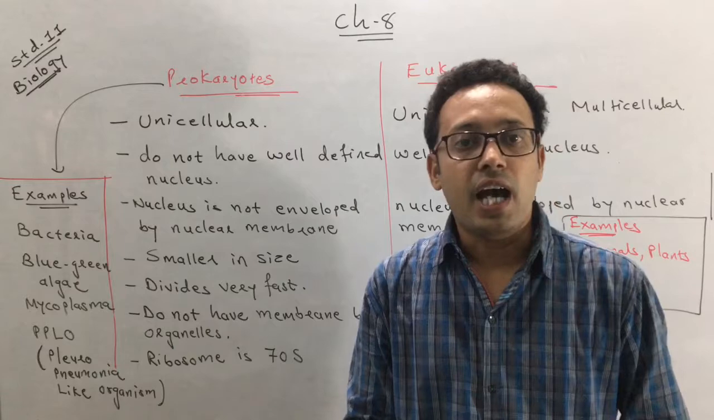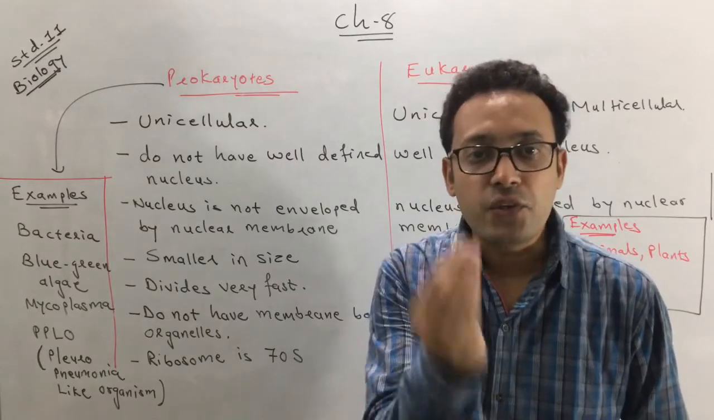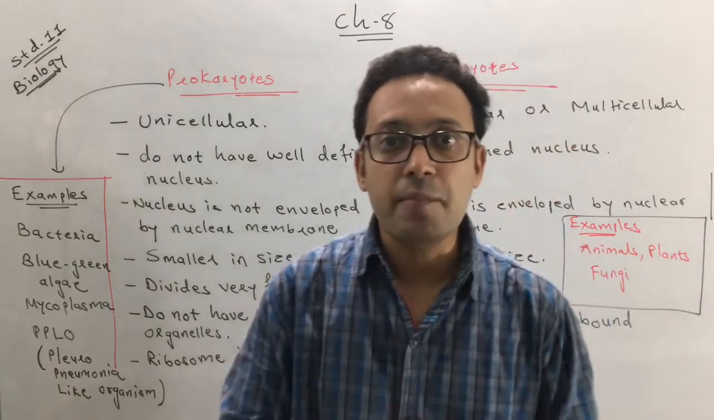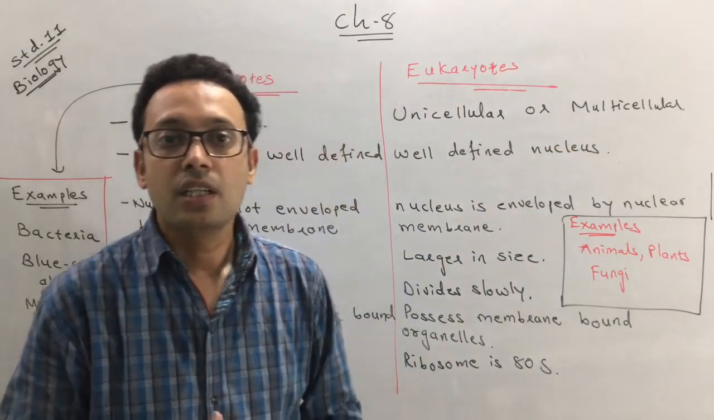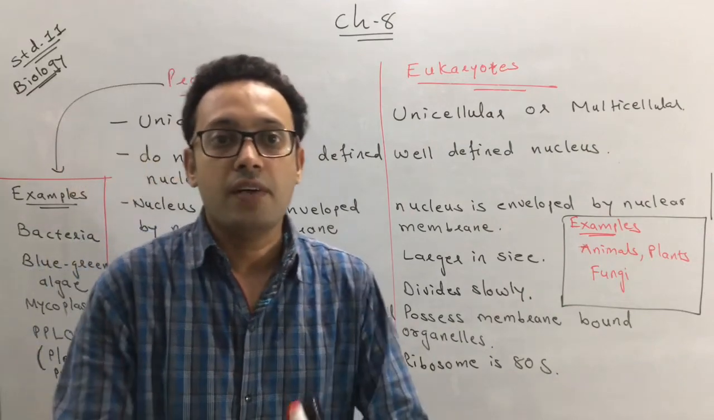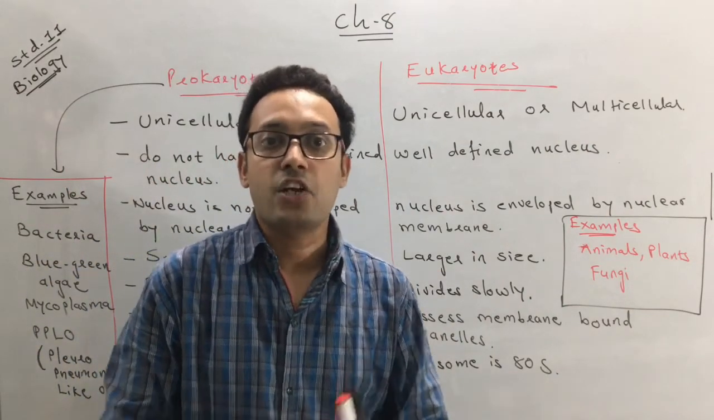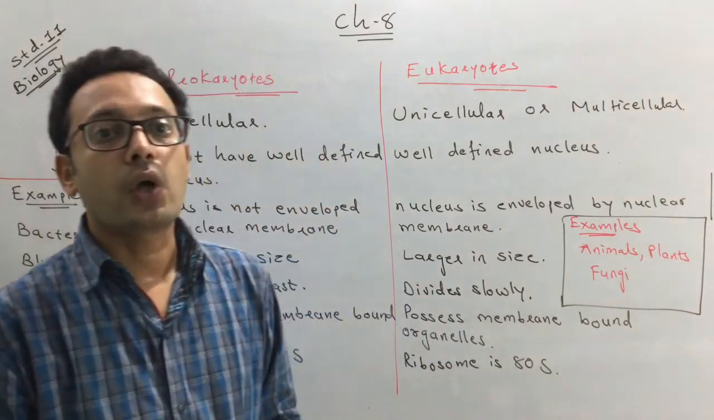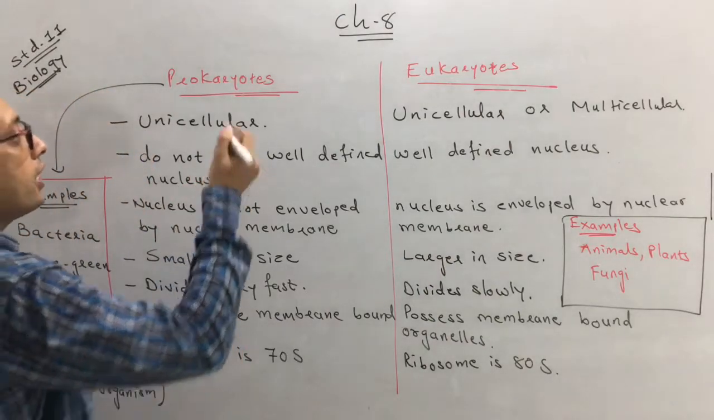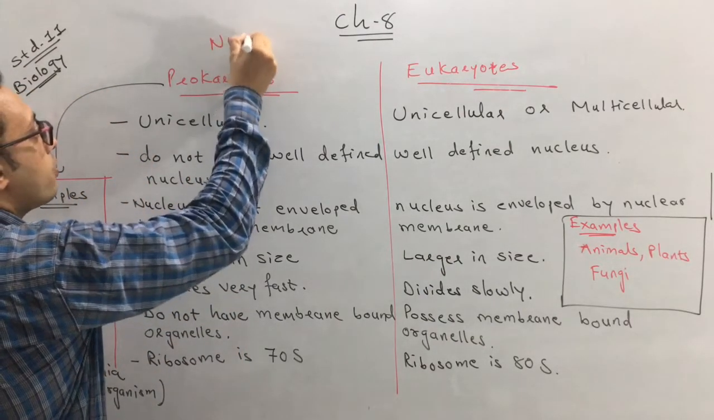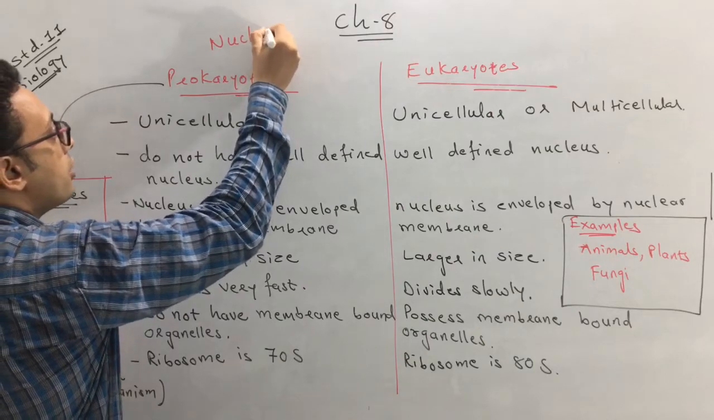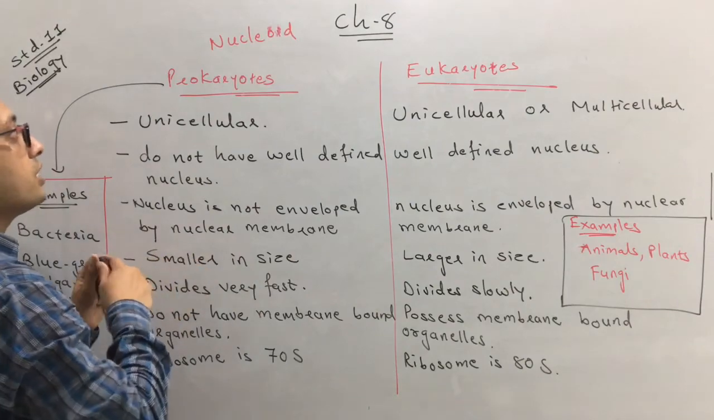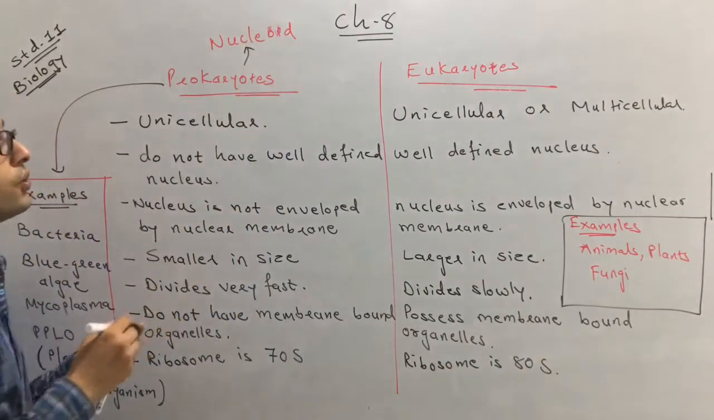Now I also want to mention that there are a few important characteristics of prokaryotic cells. What is an important characteristic of prokaryotic cells? They do not have a well-defined nucleus. It is not covered by a nuclear membrane, but the nuclear region is called the nucleoid. What is it called? Nucleoid. The nuclear region in prokaryotes is called the nucleoid.